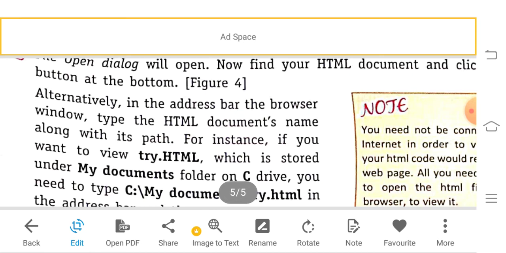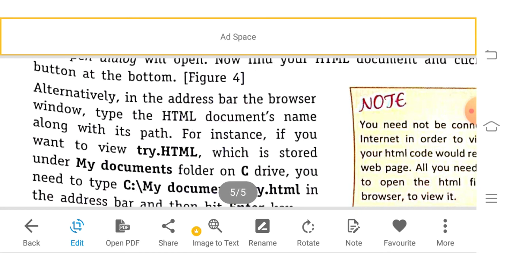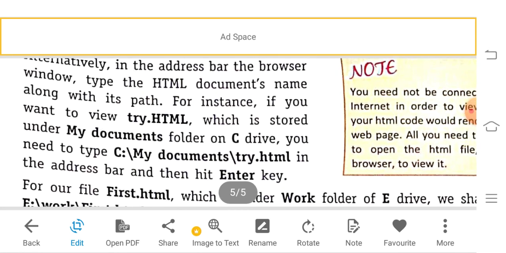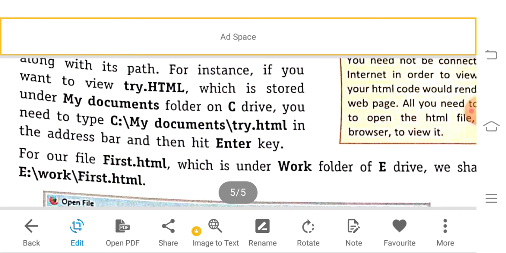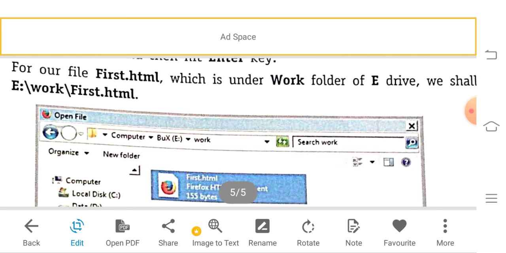If you want to view try.html, stored under My Documents or C drive or any other drive, just remember which drive you saved the HTML document in.